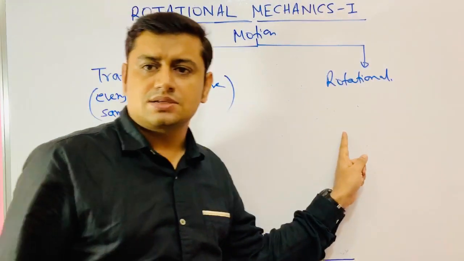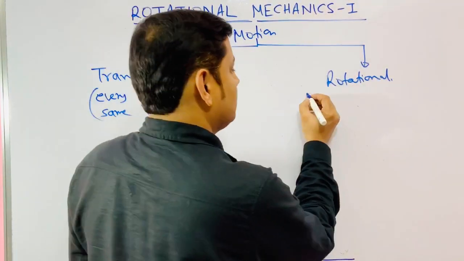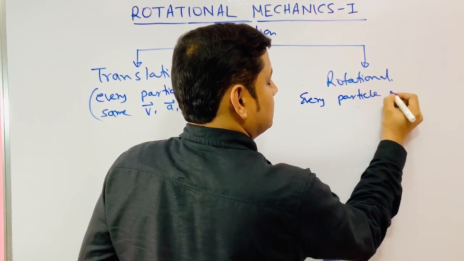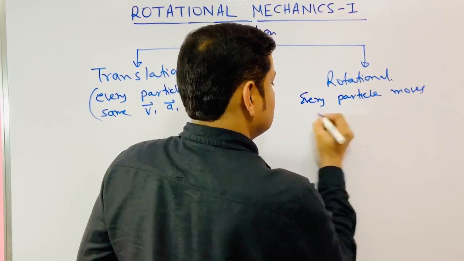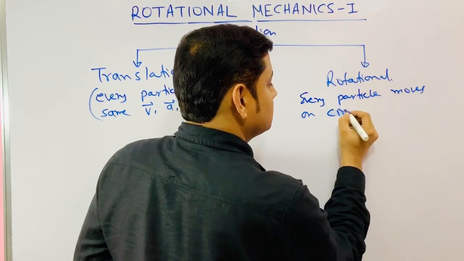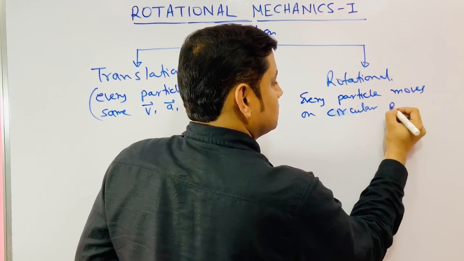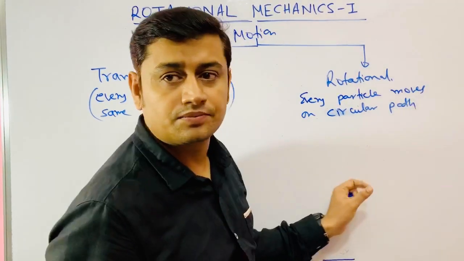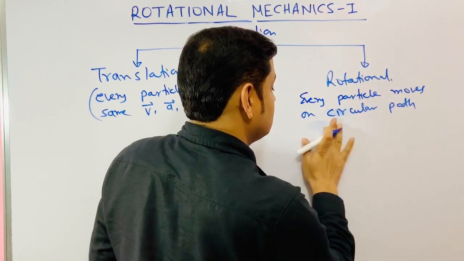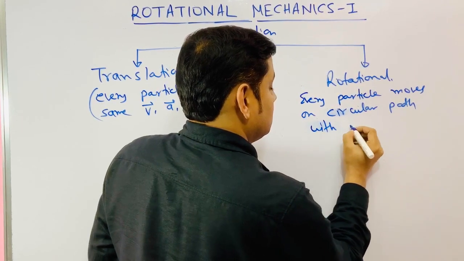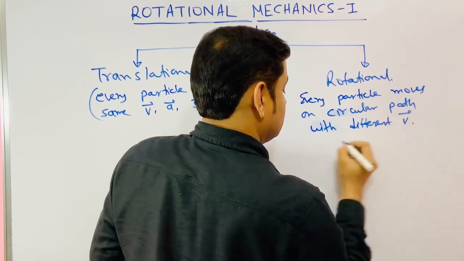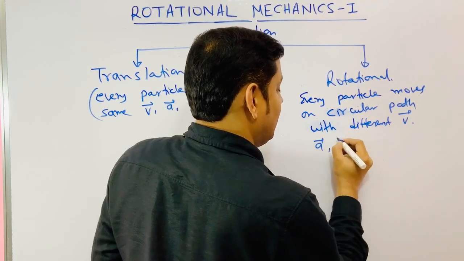But in rotational motion, every particle moves on a circular path, with centers, with different velocity, acceleration, and displacement.